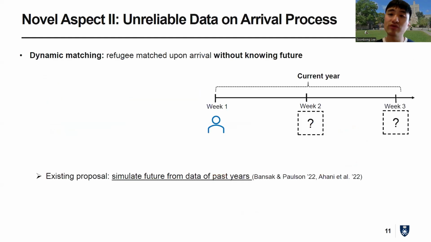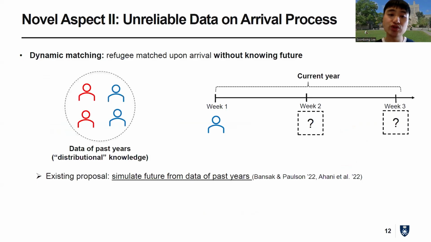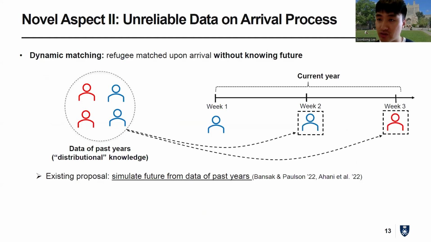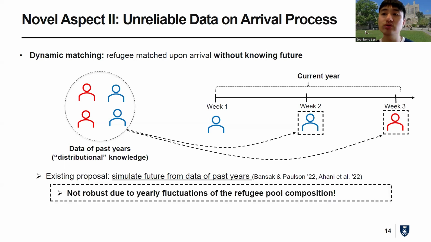Furthermore, let me remind you that refugees arrive sequentially, and therefore we still have a fundamental challenge of not knowing the future when we make a match decision for this particular refugee at this week. Now, to deal with this future uncertainty, existing proposals in the literature on refugee matching have relied on data of past years to simulate future arrivals. This is a reasonable approach, but in our context, we also found that it can be non-robust because there is significant year-to-year fluctuation of the refugee pool composition.